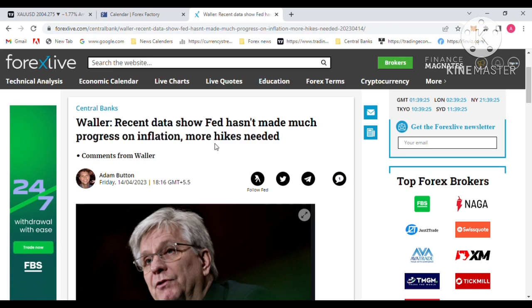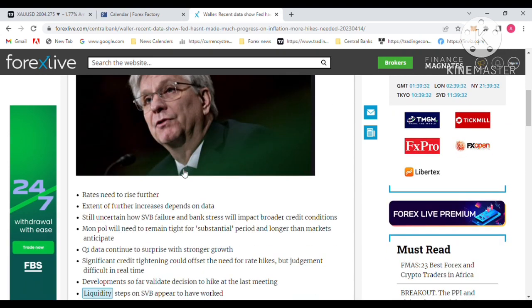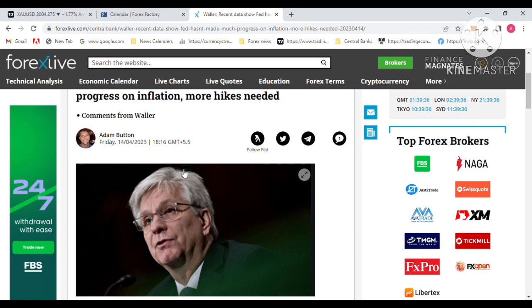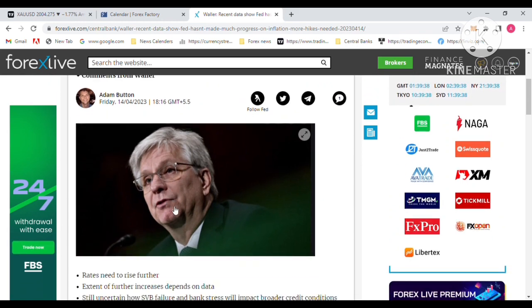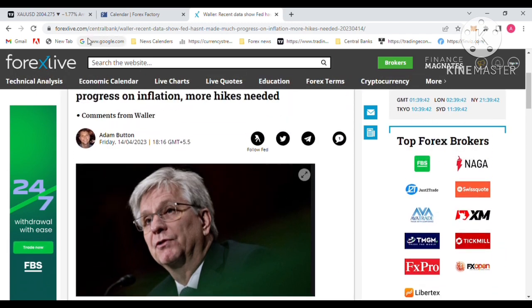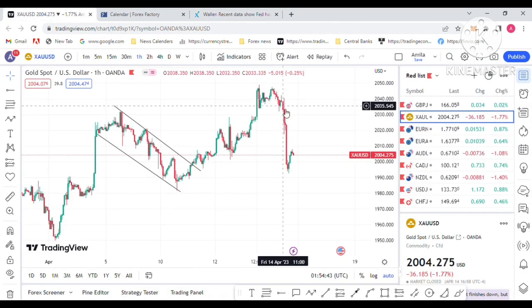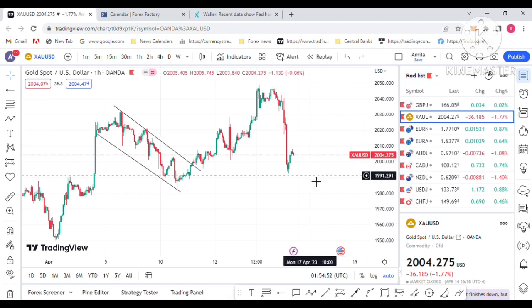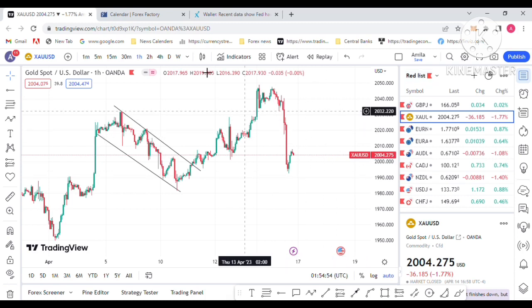The Fed comments yesterday were positive for the US dollar next week and negative for gold. The Fed needs another interest rate hike at the May decision, and that's why gold dropped to the downside yesterday.